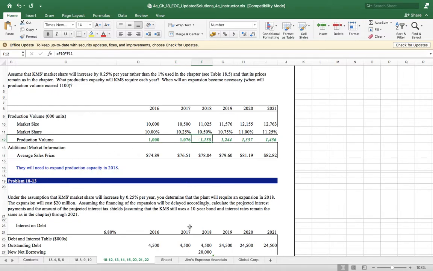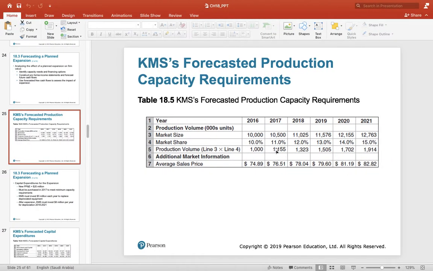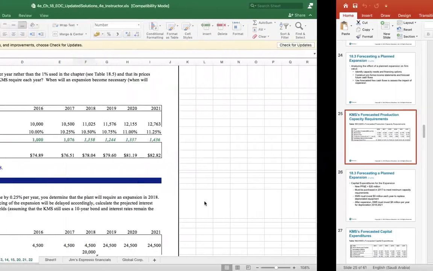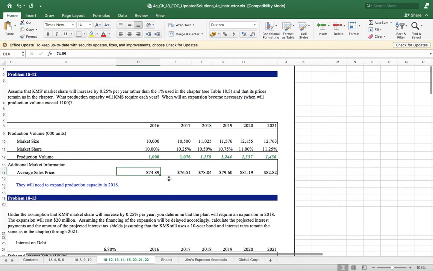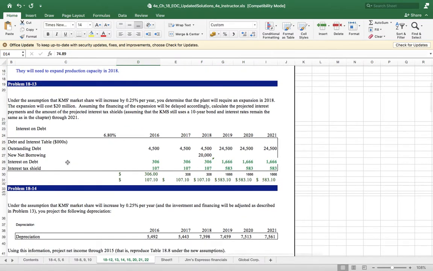Production volume is 1158. Here you can see the production volume increased to 1323 because of a 1% increase every year. But here it is 0.25%, so the production volume here is 1000, 1076, like that. Now selling price is given. Let's go to the next question.